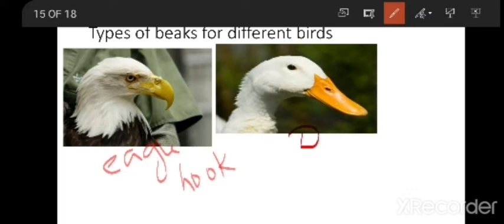And if you see here, this is duck. Duck has a very flat beak to hold the fish. Imagine if I give the duck an eagle beak, can it hold the fish properly? No, it cannot hold the fish. The fish may escape if I provide an eagle like beak to the duck. So as duck consumes fish and it has to hold the fish, the beak is designed flat.